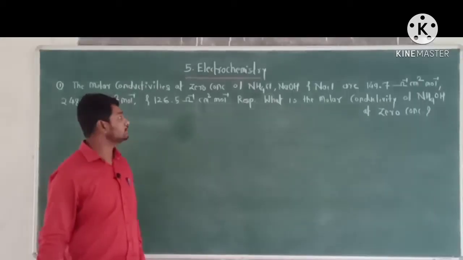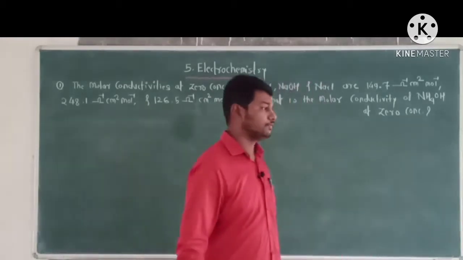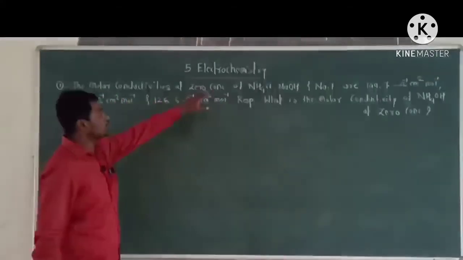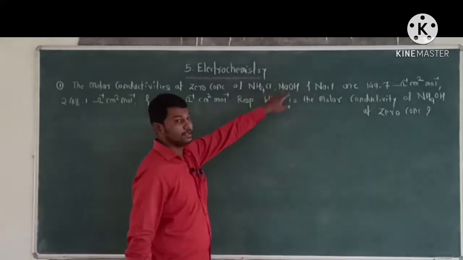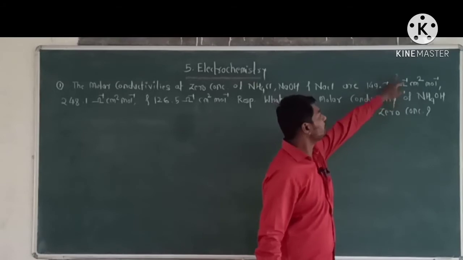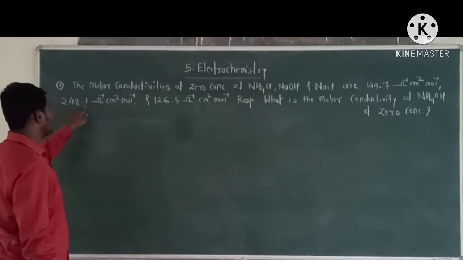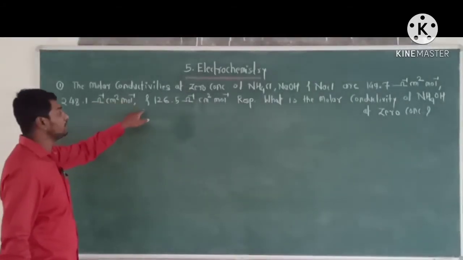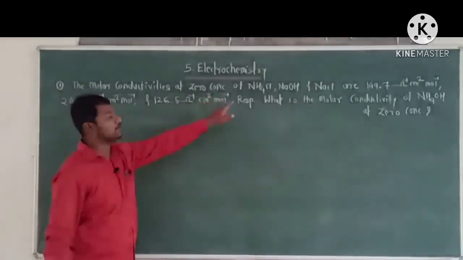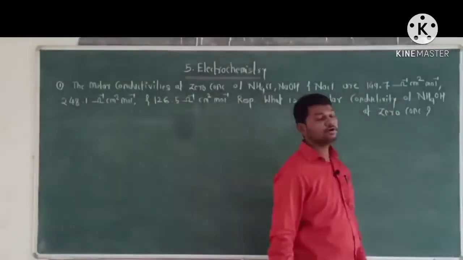Okay, the next point is the numerical based on Kohlrausch's law of independent migration of ions. Now first numerical: the molar conductivity at a 0 concentration of NH4Cl, NaOH and NaCl are 149.7 per ohm centimeter square per mole, 248.1 per ohm centimeter square per mole and 126.5 per ohm centimeter square per mole respectively. What is the molar conductivity of NH4OH at a 0 concentration?